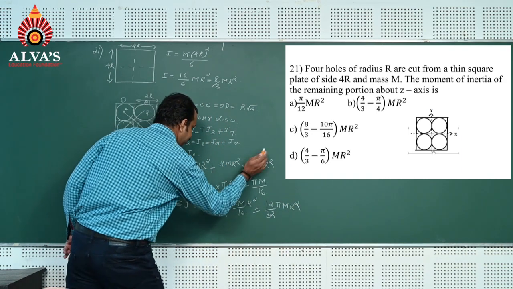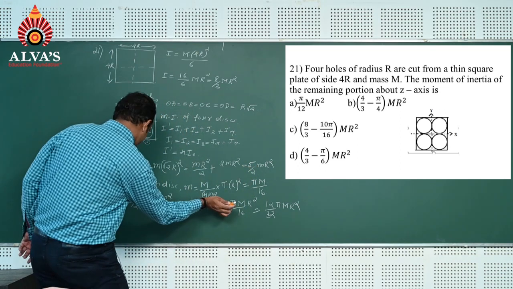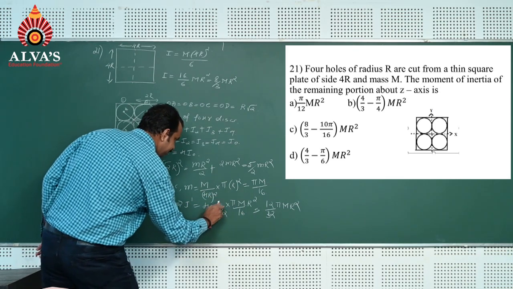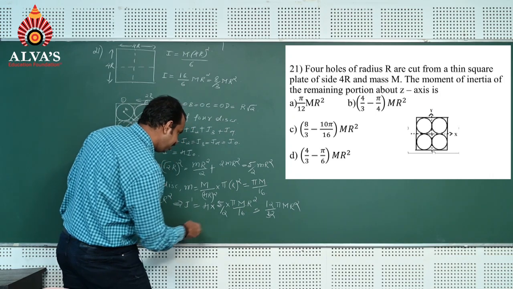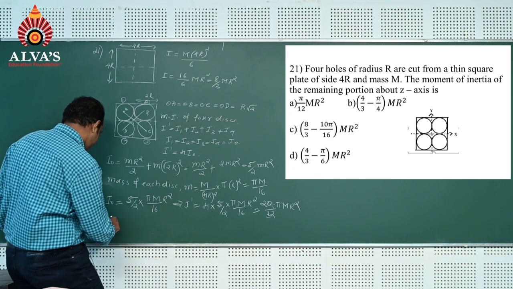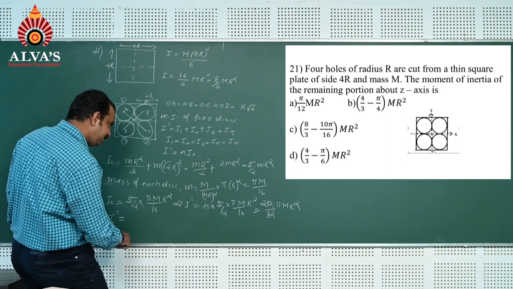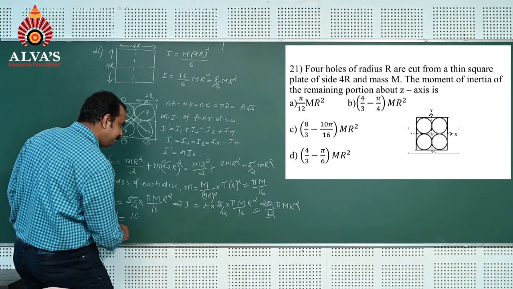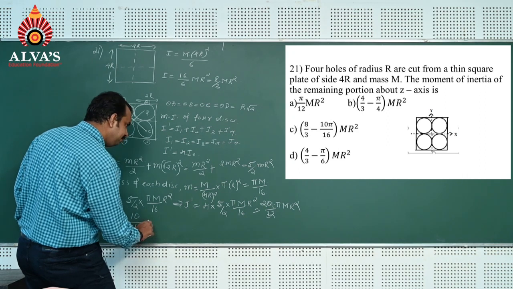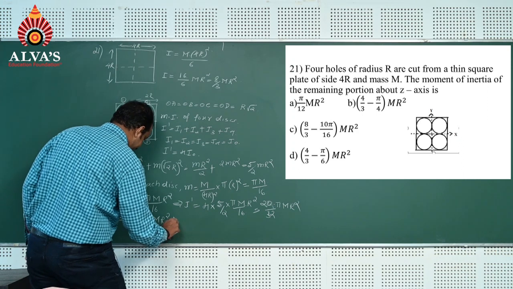So I dash is equal to 10 by 16 pi M r square.